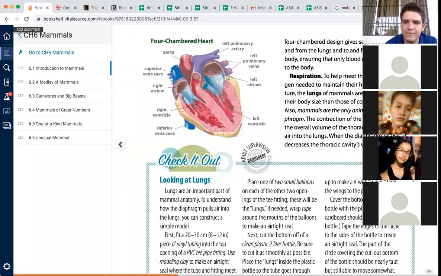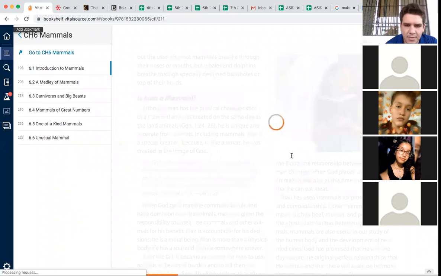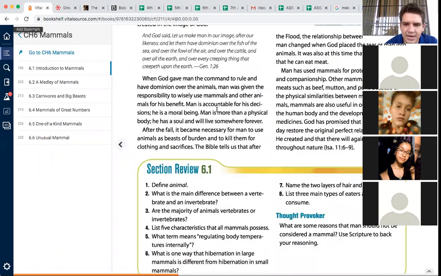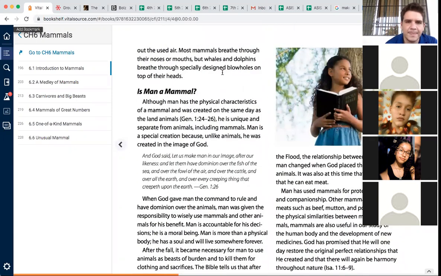When the diaphragm relaxes, it decreases the thoracic cavity's volume and forces out the used air. Most mammals breathe through their noses or mouths, but whales and dolphins breathe through specially designed blowholes on top of their heads.